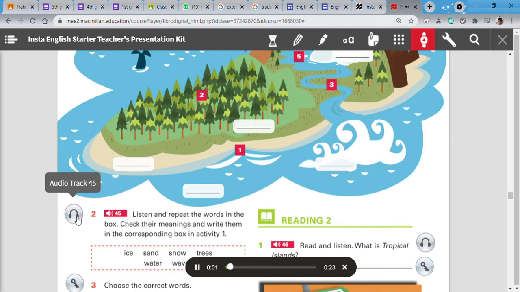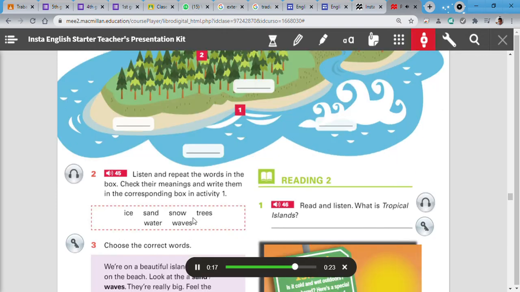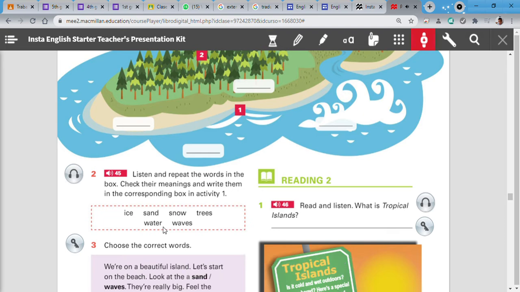Unit 4, Track 45, Activity 2. Ice, sand, snow, trees, water, waves.